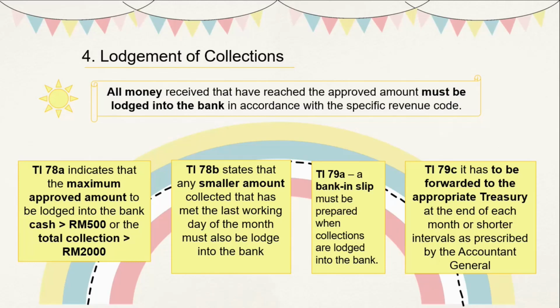Under Treasury Instruction 79A, a bank-in slip must be prepared when collections are lodged into the bank, and under Treasury Instruction 79C it has to be forwarded to the appropriate treasury at the end of each month or at a shorter interval as prescribed by the Accountant General.